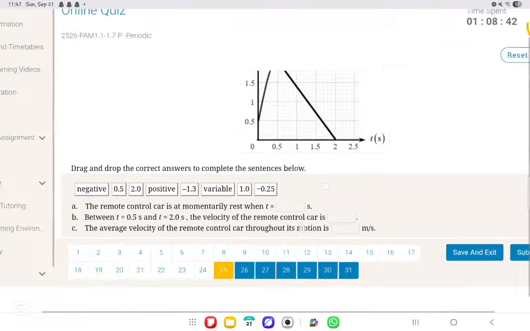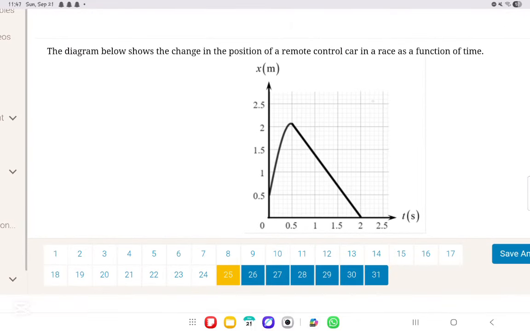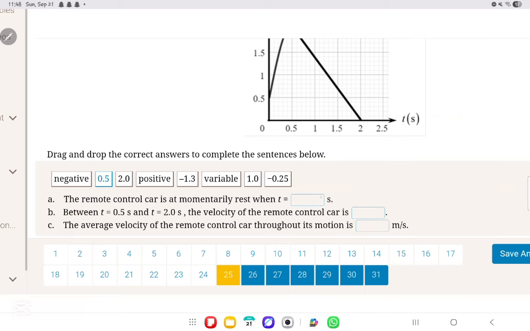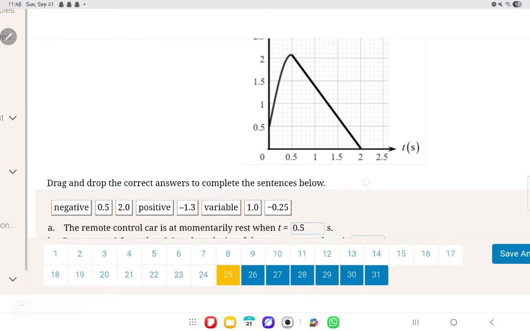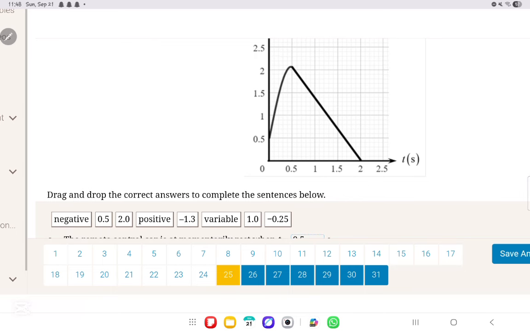The remote control car is momentarily at rest. We know when we're dealing with an x-t graph, when it's at rest, it means the slope is 0. So at this time, which is 0.5 seconds, it is momentarily at rest. Between 0.5 seconds and 2 seconds, the velocity of the remote control car. So let us find the velocity. We know velocity is displacement over time. From 0.5 seconds until 2 seconds, what is the total displacement? It is 0 over here, and over here it is approximately 2.